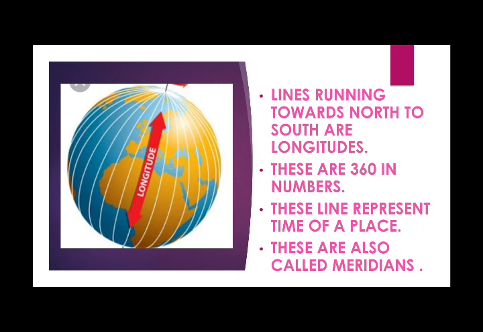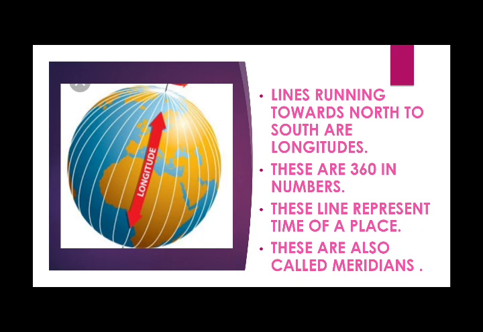Through these lines we can find a particular place, and these lines also represent the time of a place. And time is very important for us. Without time, without a clock, we cannot do anything. Even a country or anything cannot run in a proper manner. Why, I will be telling you further also.